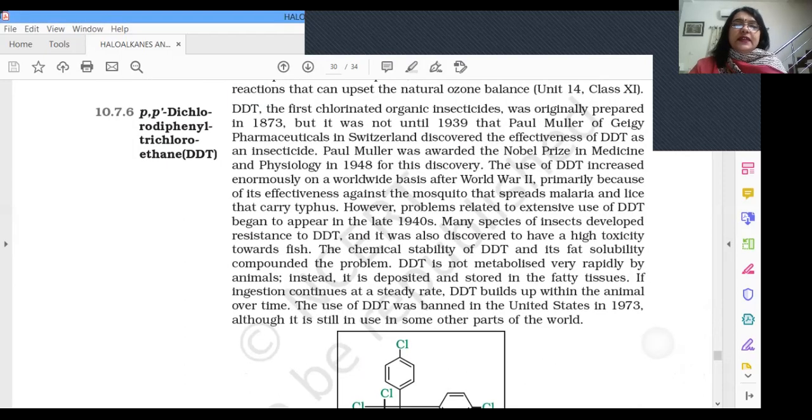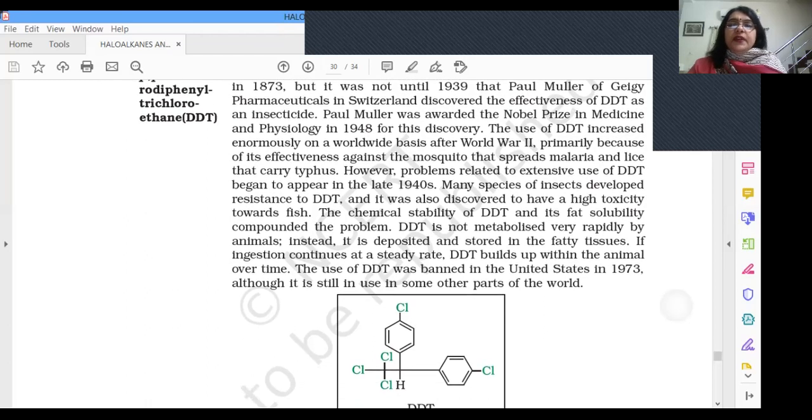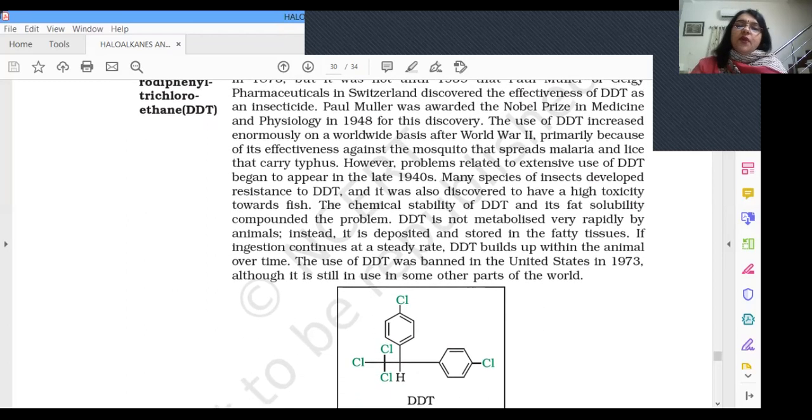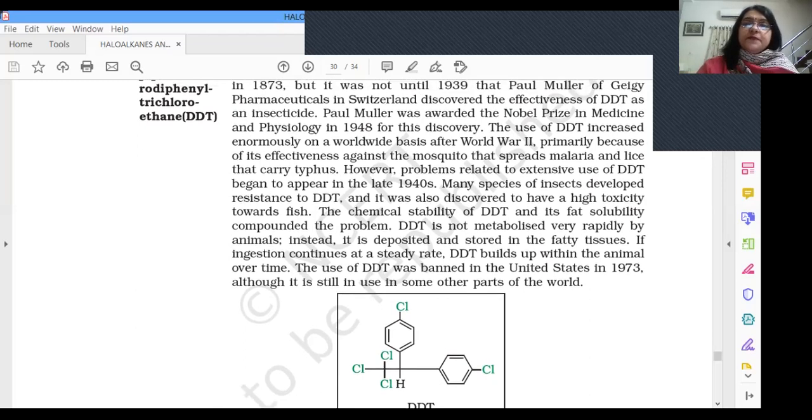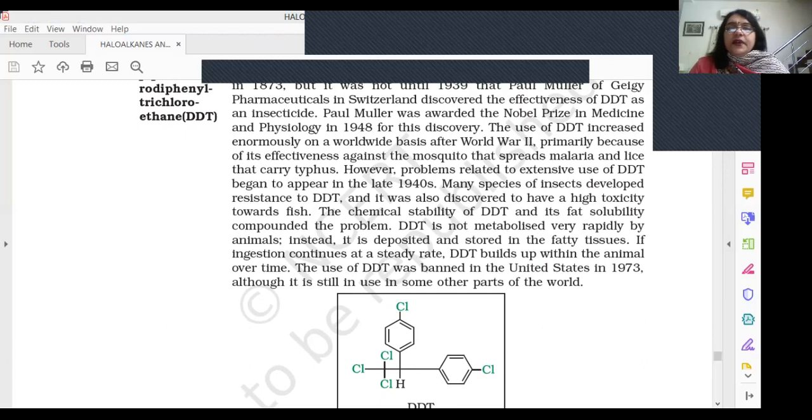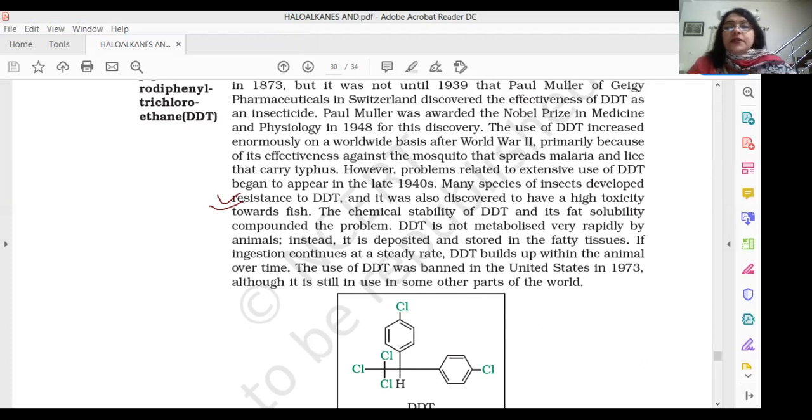So let's see what it says. It says that the use of DDT increased enormously on a worldwide basis after World War II because of its effectiveness against the mosquito which spreads malaria and lice that carry typhus. So its use became very popular because of these two reasons. And then later on, in the late 1940s, it was found that many species of insects developed resistance to DDT. We should know this information about why its use was discouraged later on.